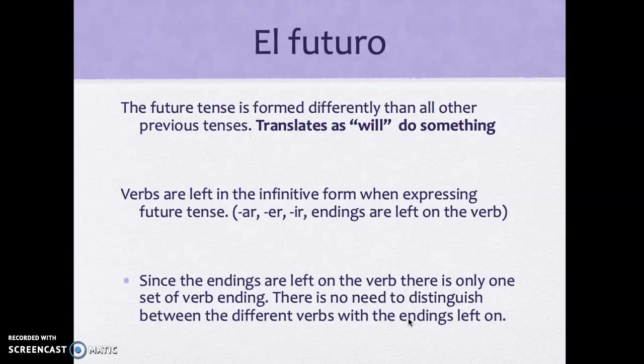Since the endings are left on the verb, there is only one set of verb endings. There is no need to distinguish between the different verbs with the endings left on. So to recap, we're going to leave the verb with its AR, ER, and IR ending attached, and we're going to add some new endings directly onto the verb. This makes this tense extremely simple to conjugate.